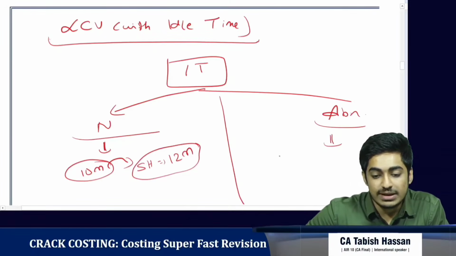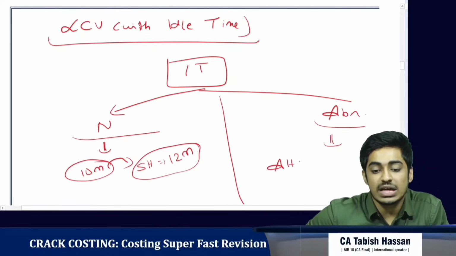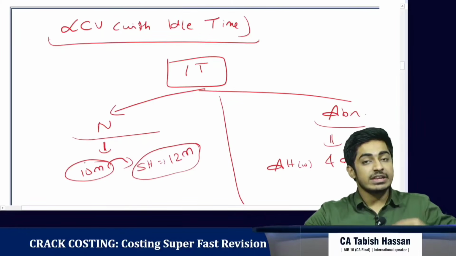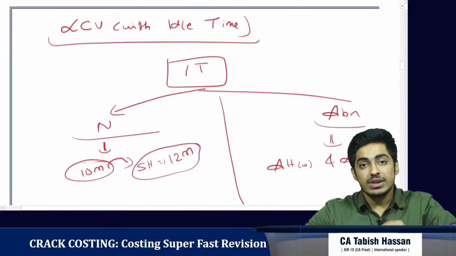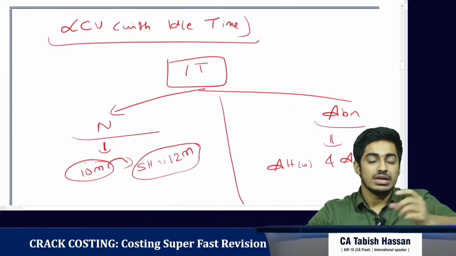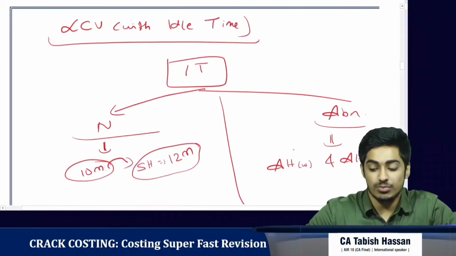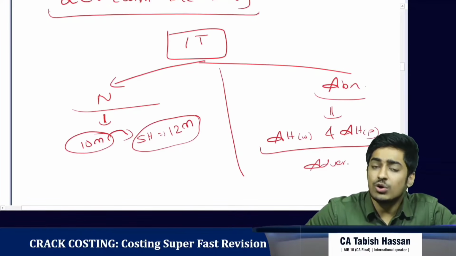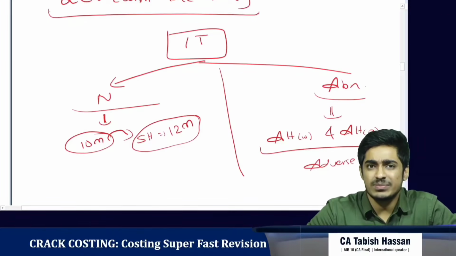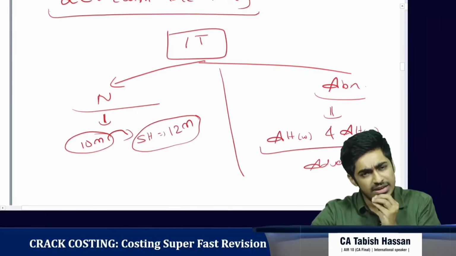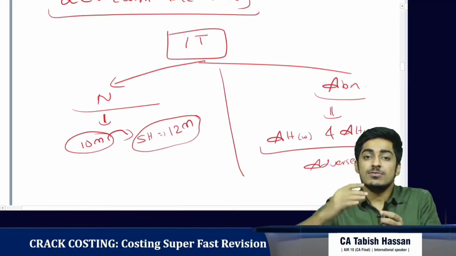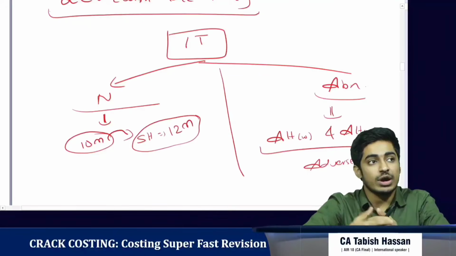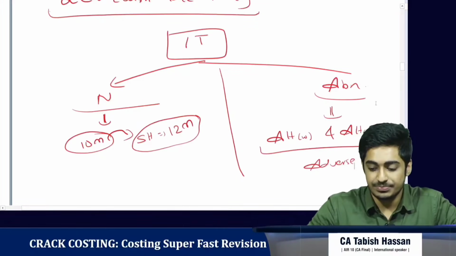What is abnormal idle time? It's the difference between the actual hours we are working and the actual hours for which we are getting payment. In a day we are getting payment for 9 hours, but we are actually working only for 7 hours. The difference of 2 hours is called the abnormal idle time. So it will always be adverse. Idle time will never be favorable. Idle time in its nature itself is adverse, because we are paying for 9 hours and he is working for 7 hours. That's when we call the difference of 2 hours idle time. So idle time by its nature is always adverse.